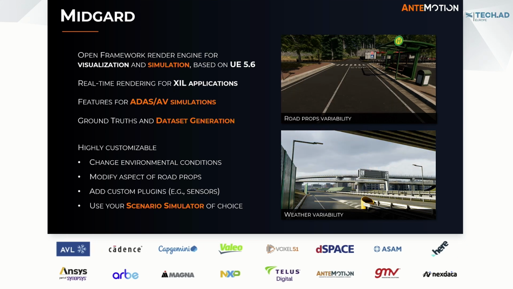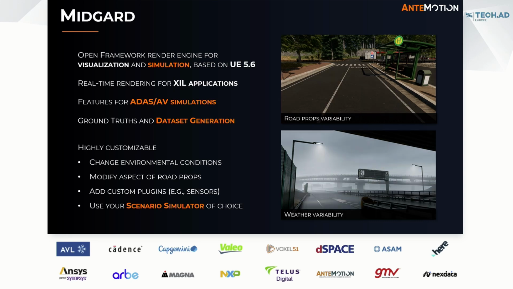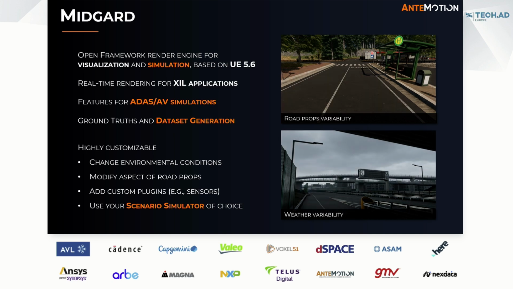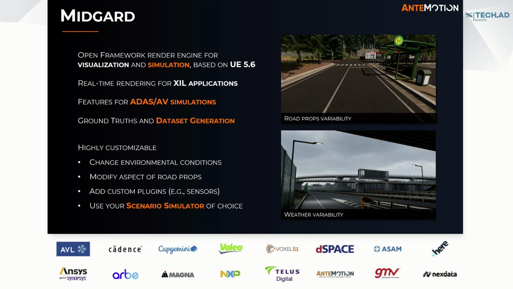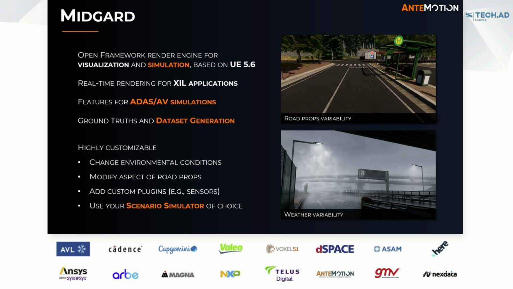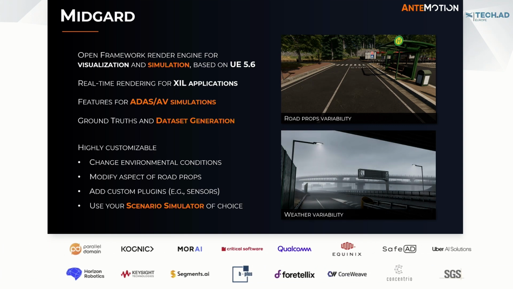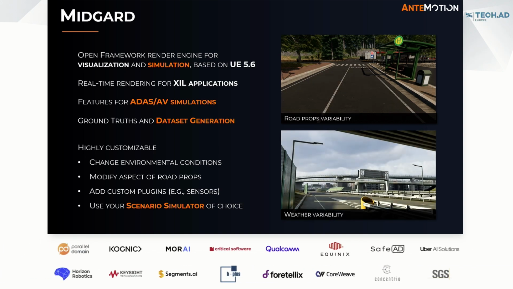With MIDGARD, you can automatically generate datasets for training of AI models, and you can also generate ground truths. We offer a segmentation filter, for example, which is pixel perfect and allows you to generate data for training. It is also very customizable. You can change the environmental conditions on the fly. You can modify the aspect of the asphalt, of the barriers, and other road props. And it supports open standards for custom plugins. For example, you can plug in any sensors or cameras that you may want.